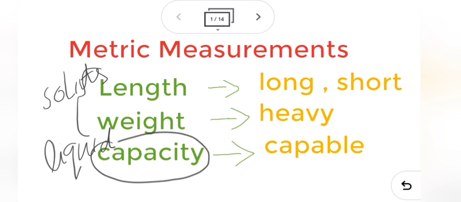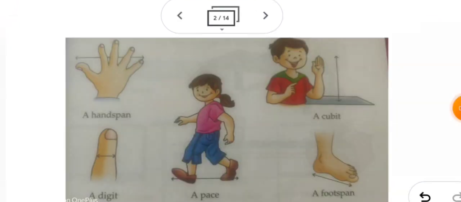Now let's see the non-standard units. Non-standard units were used in the olden days. These are the handspan, cubit, pace, digit and foot span. I think you have learned this. You learned it in class 3.